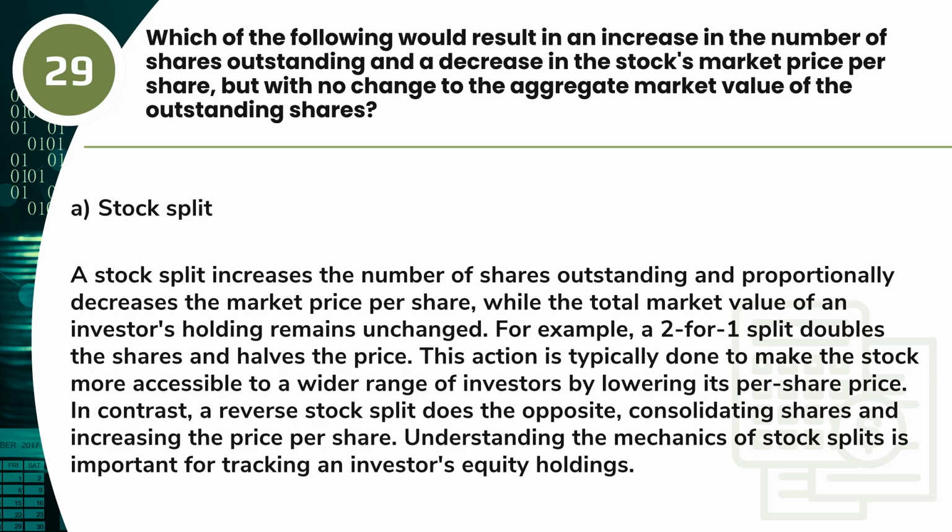share, while the total market value of an investor's holding remains unchanged. For example, a 2-for-1 split doubles the shares and halves the price. This action is typically done to make the stock more accessible to a wider range of investors by lowering its per share price. In contrast, a reverse stock split does the opposite, consolidating shares and increasing the price per share. Understanding the mechanics of stock splits is important for tracking an investor's equity holdings.